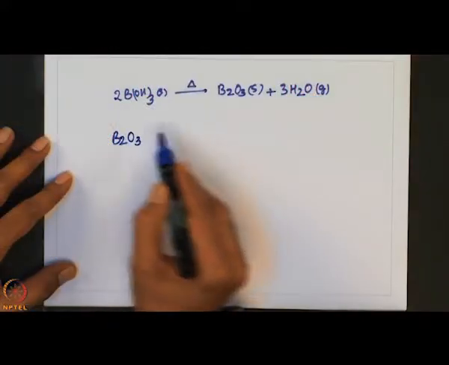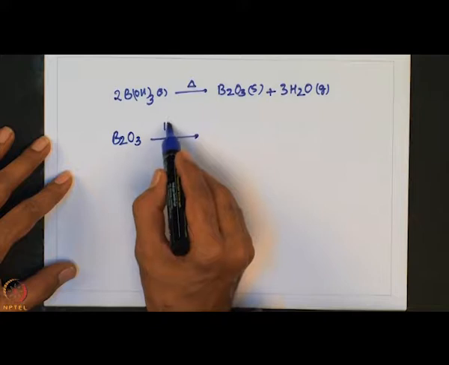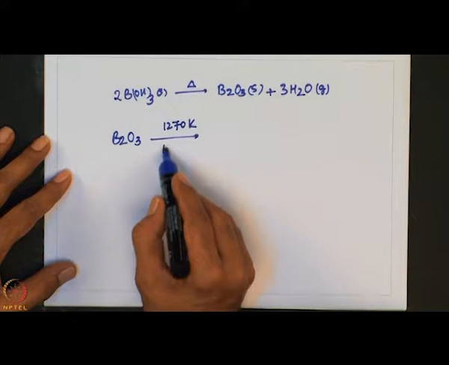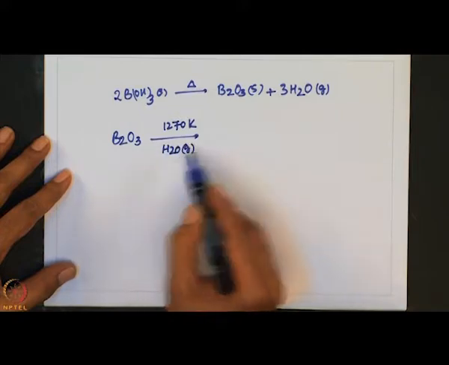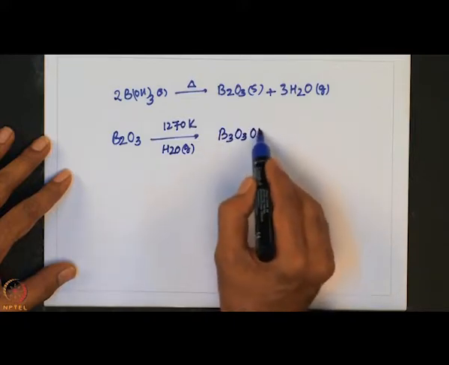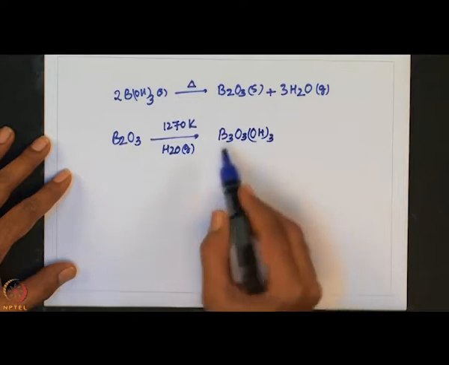So, water is taken up slowly by B2O3 giving back B(OH)3, that is called orthoboric or boric acid. B(OH)3 is also called orthoboric acid, or simply it can be called as boric acid. But above 1270 Kelvin, molten B2O3 reacts rapidly with steam to give HBO2. So this is called metaboric acid.